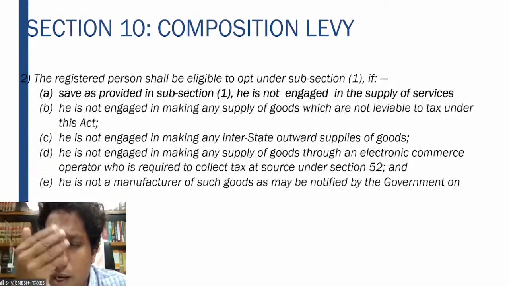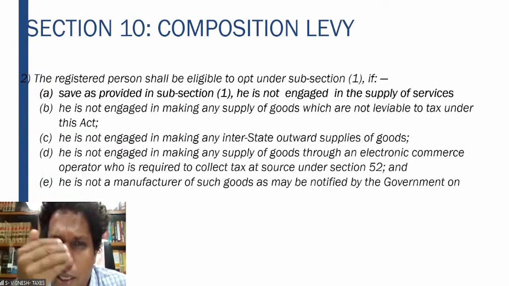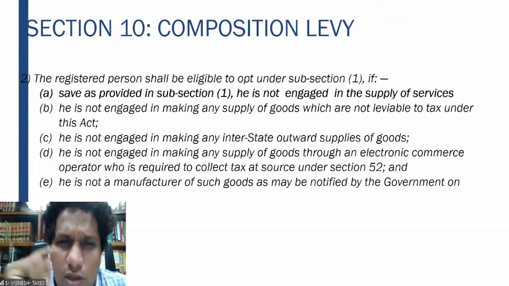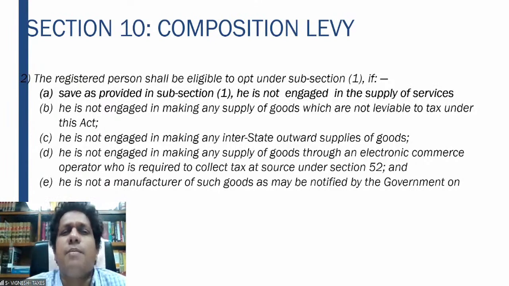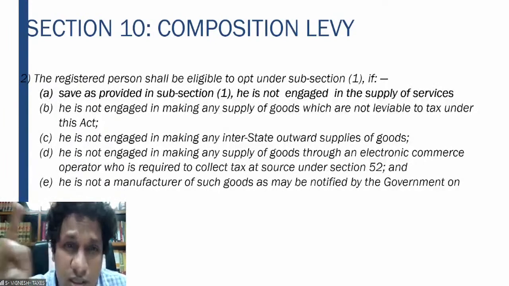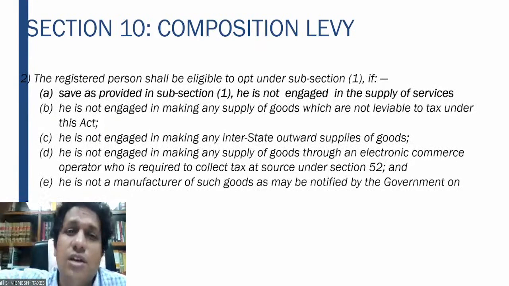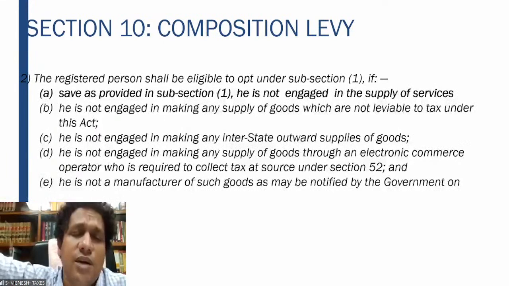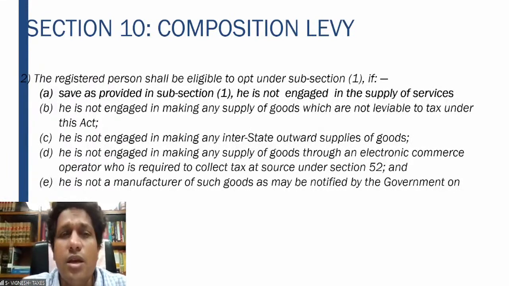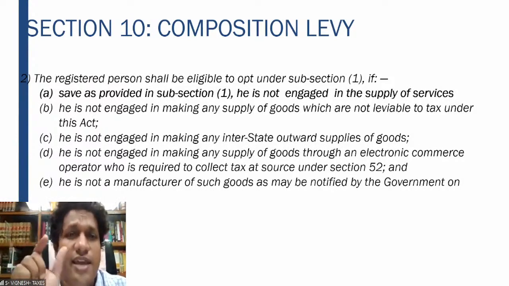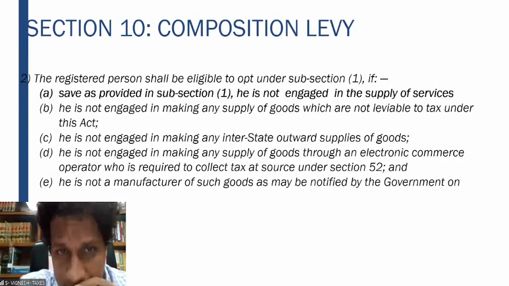Assuming Amazon receives 1 lakh from the buyer, 18% GST is collected, so 1,18,000. 1% shall be retained by Amazon, so 1,17,000 will be given back to the supplier. And this 1,000 that Amazon is retaining, Amazon should pay to the GST department and indicate the GST registration number of the supplier. When this supplier files the return, that 1,000 he will get in his cash ledger. This is how it practically works.